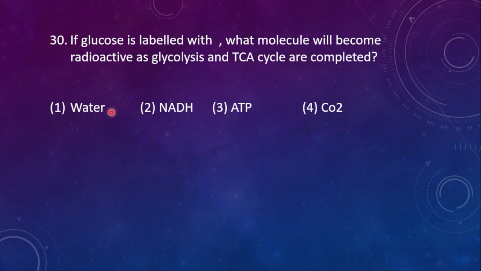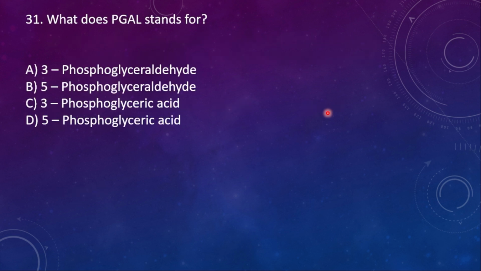First option water, second NADH, third ATP, and fourth CO2. Among these, carbon is nowhere except one. So if carbon is a radioisotope, then it comes out in the form of C only, that is carbon dioxide. Option 4 is right.